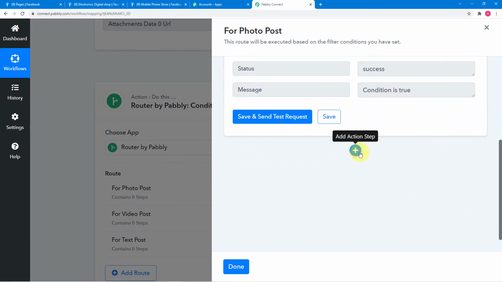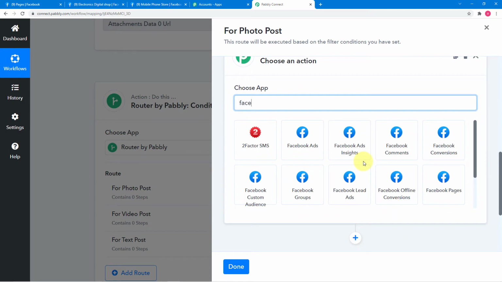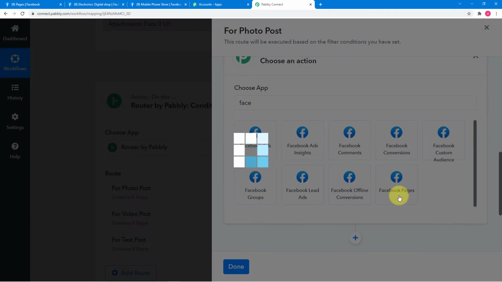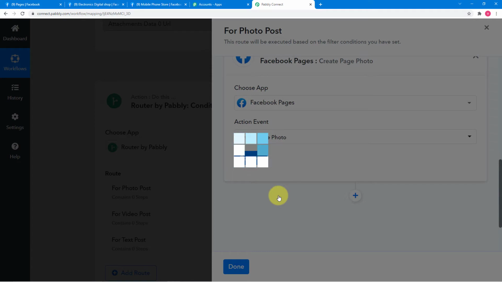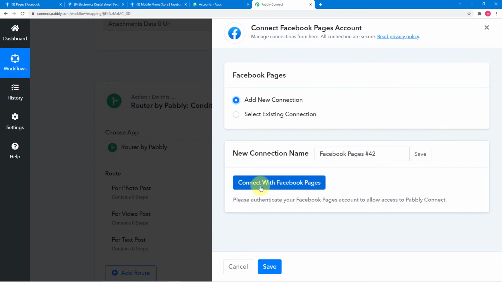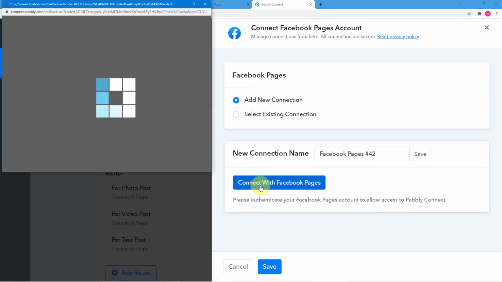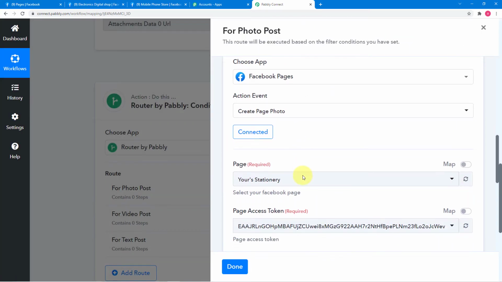Okay, now click on this plus icon, and from choose app we are going to choose Facebook pages again. In this action event we are going to choose create page photo, because we want to post a photo here. After that, click on connect, and from this window select the add new connection option, then click on connect with Facebook pages. You can see the authorization is successful and it started showing connected.